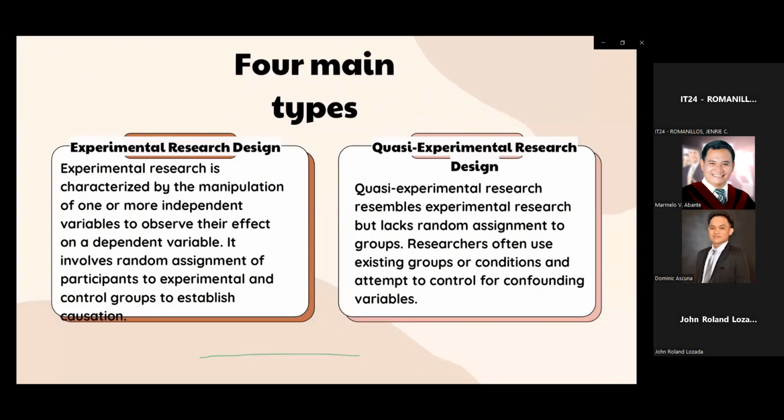Quasi-experimental research design. It is a type of scientific investigation used in social sciences and other fields to study the effects of certain variables or interventions on a group of subjects. Unlike true experiments, quasi-experiments lack complete control over all variables and random assignment of subjects to groups. Instead, researchers often use existing groups or naturally occurring conditions to compare and analyze outcomes.